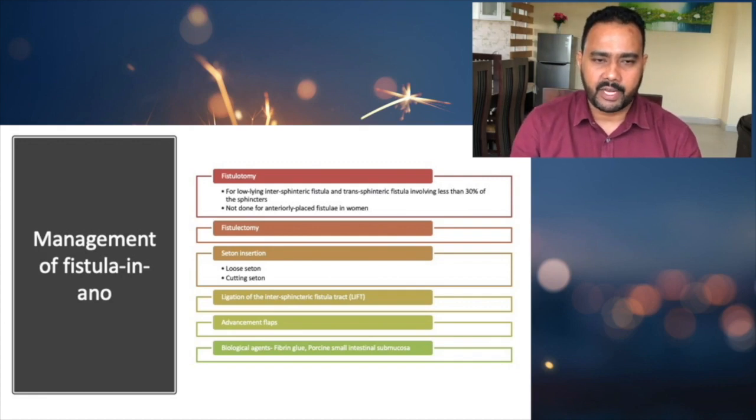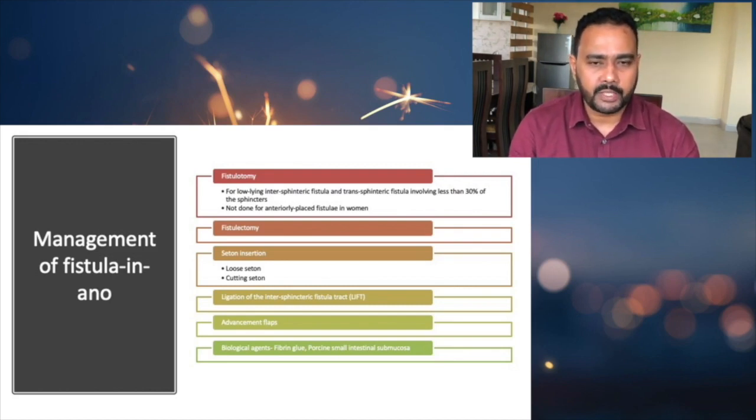Management. What's the management of fistula in ano? When it comes to management, we can do a fistulotomy, or we can go for a fistulectomy, or sometimes we have to do a seton insertion as well. What's the difference between fistulotomy and fistulectomy? Fistulotomy is just cutting the fistulous tract and leaving it open.